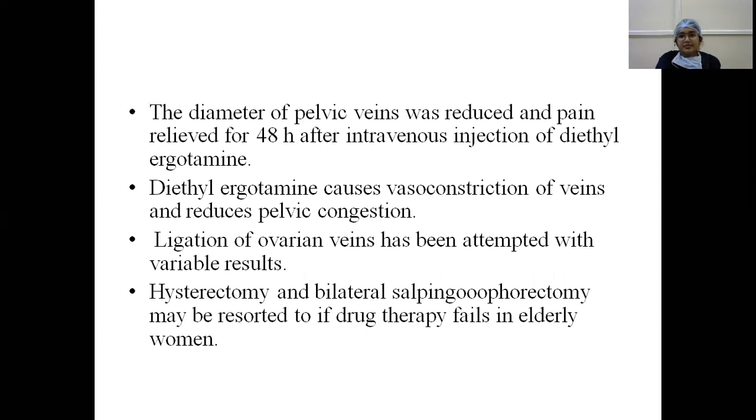The diameter of the pelvic veins was reduced and the pain relieved for 48 hours after intravenous injection of dihydroergotamine. Dihydroergotamine is a vasoconstrictive agent which causes venoconstriction and reduces pelvic congestion. Ligation of the ovarian veins has been attempted with variable results. Hysterectomy and bilateral salpingo-oophorectomy may be resorted to if drug therapy fails in elderly women.